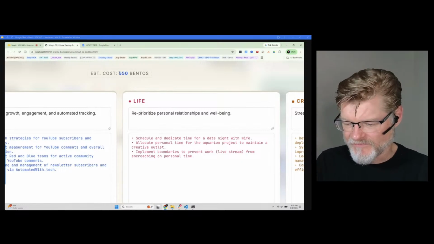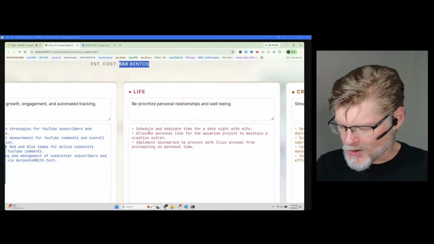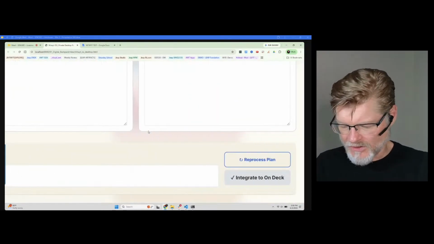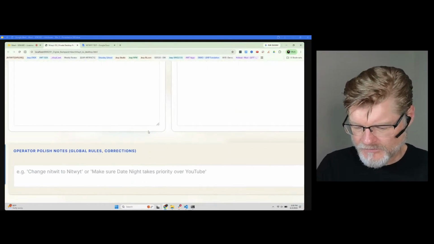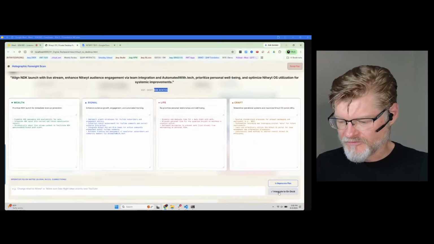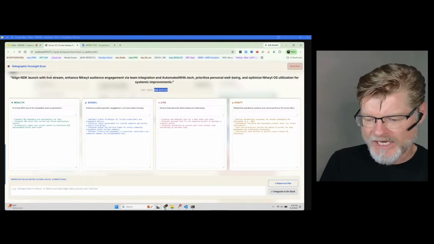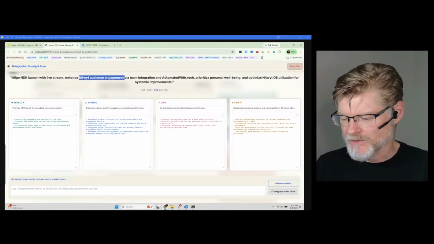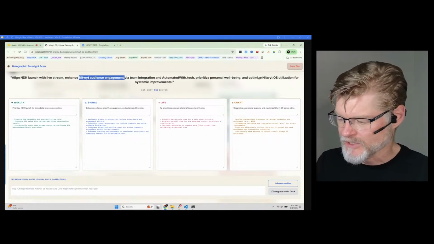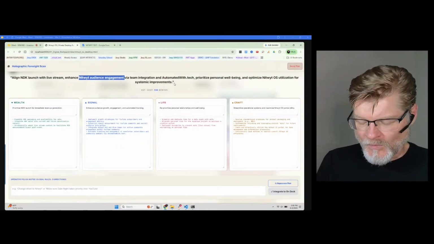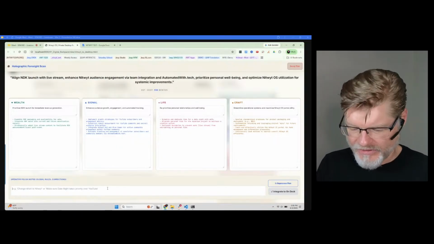So we're up to 550 bentos now, and that's to do all of these. So let's say we just integrate. I'm just going to try that for now. Oh, wait. Align and decay launch stream, enhance Nitwyt. There, now it's spelling this. So this will change too. Via team integration with automatedwith.tech, prioritize personal well-being and optimize Nitwyt utilization for systematic improvements. That's pretty good.